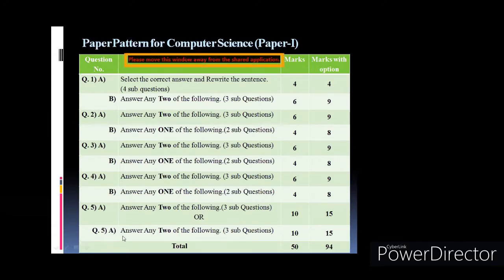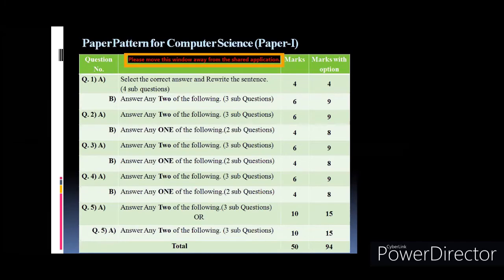question number 5A. It will not be that you give one answer from the first question 5A and another answer from the second question 5A and then you'll get full 10 marks. No, you have to attempt two from the first question number 5A or any two from the second question number 5A. Now in question number 5A, you'll have two C++ programs, one HTML program. So you can answer one HTML, one C++, or you can answer both C++ programs.